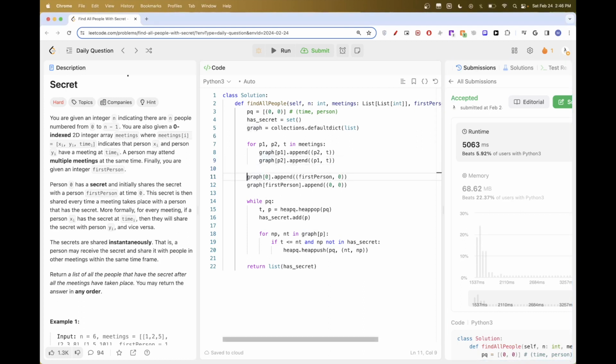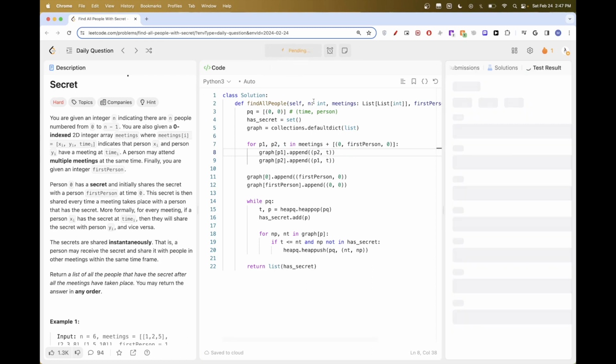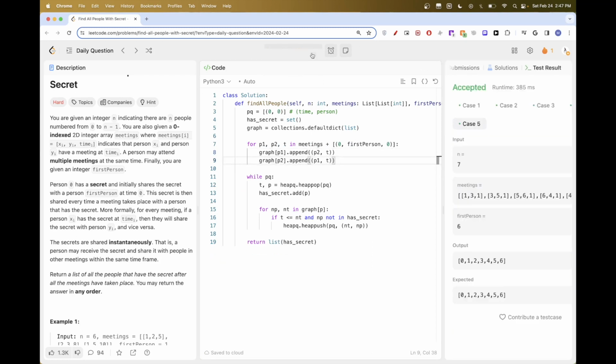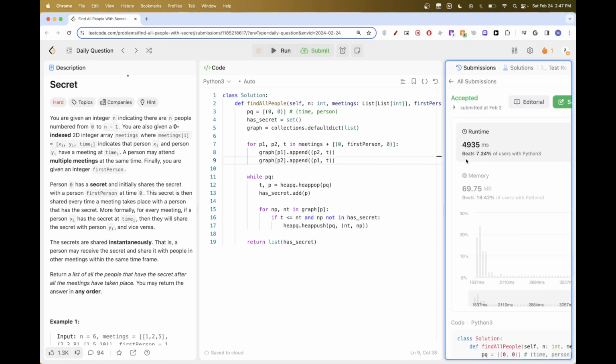Another way to do what we are doing here is that we just need to add a meeting between 0 and the first person at time 0. That way, they can share the secret between each other. And that should do the same thing as here. And we can submit. It should work. Okay, and that gets accepted.